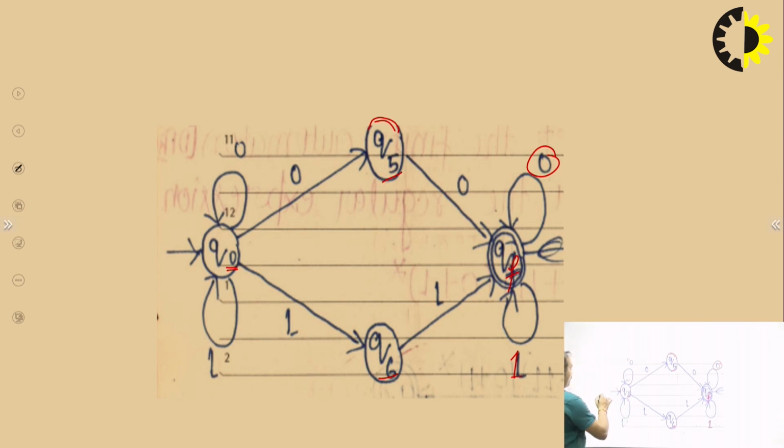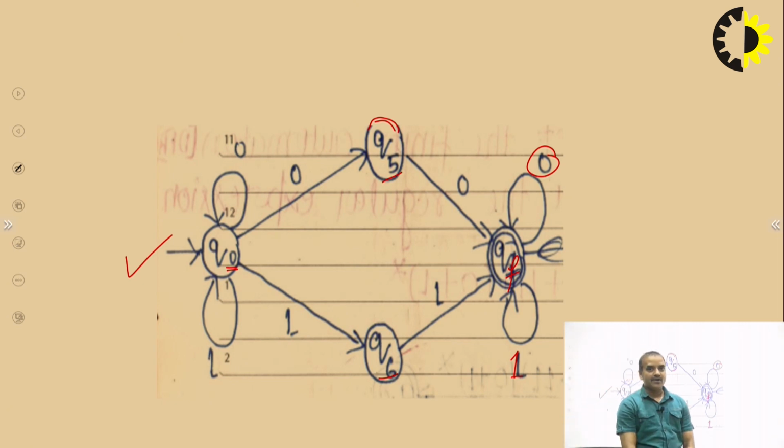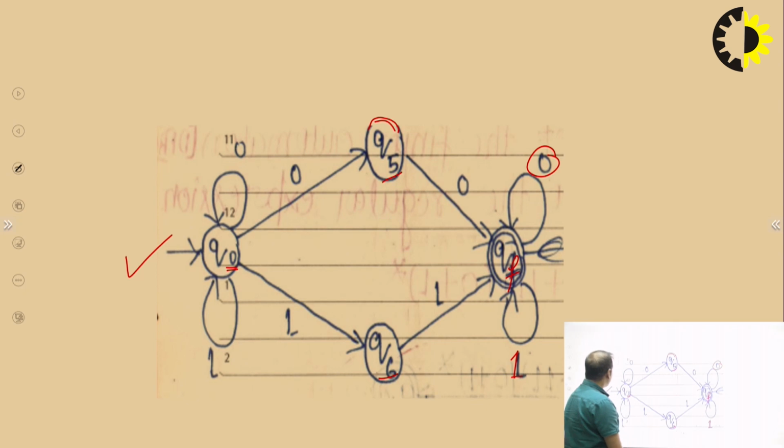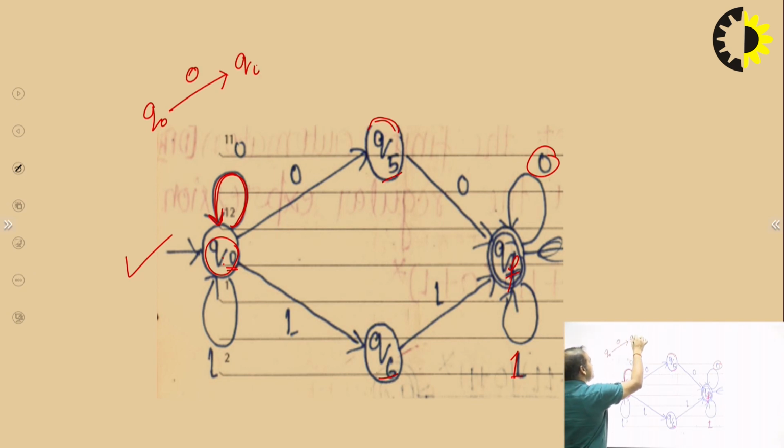Now we convert this diagram into DFA, because for a single input 0, on state Q0 the next state is Q0, and for 0 the next state is also Q5.